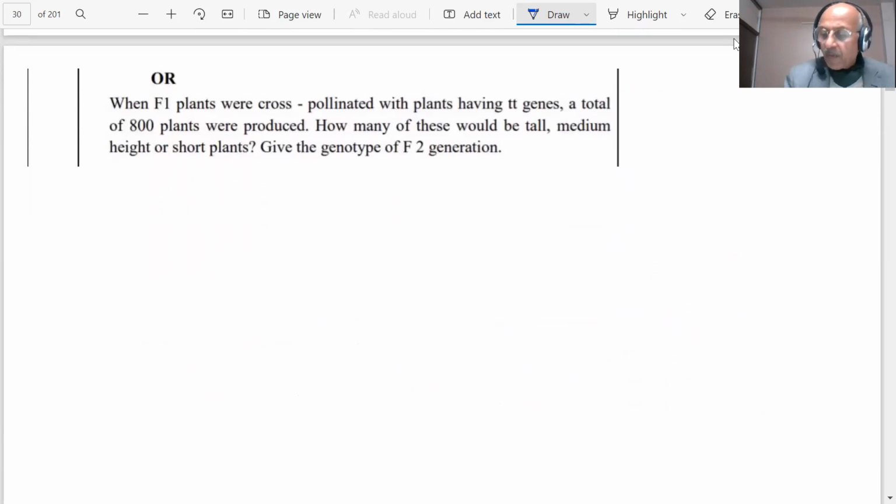Another question is: F1 plants having Tt genes were cross-pollinated. Having Tt genes, that means you have Tt cross-pollinated with tt genes. These are all short. Okay? And this is what we have, all Tt tall. Now what will be the result of this? A total of 800 plants. How many of these would be tall, medium, or short? Give the genotype of F2.